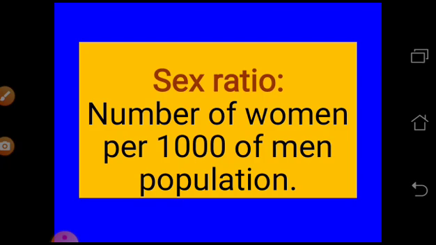We have to think about that. There are many reasons why there is a declining sex ratio. We will discuss that later in a different topic. I am saying, try to find out some of the reasons why there is a declining sex ratio, that means why the women's population is less than the men's population. So you can find out the reasons.